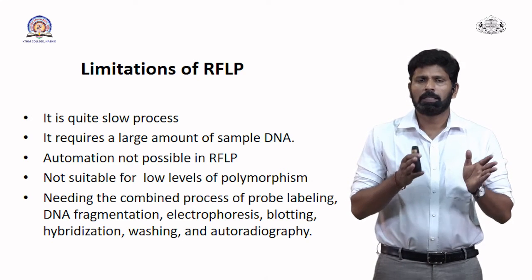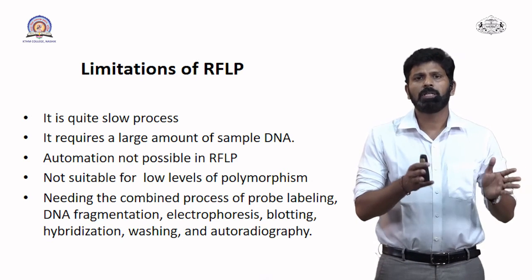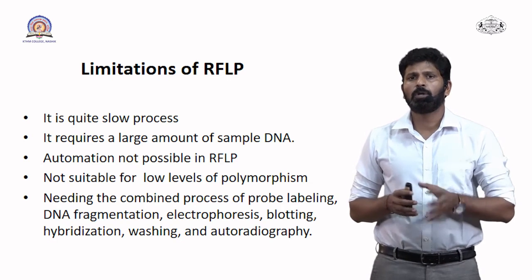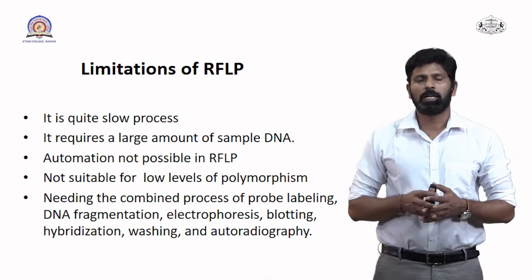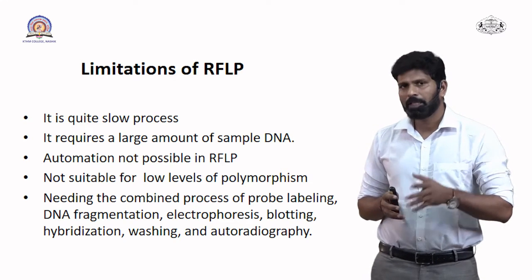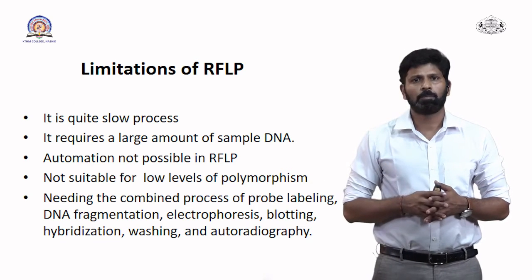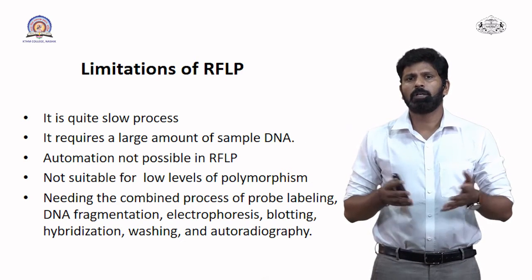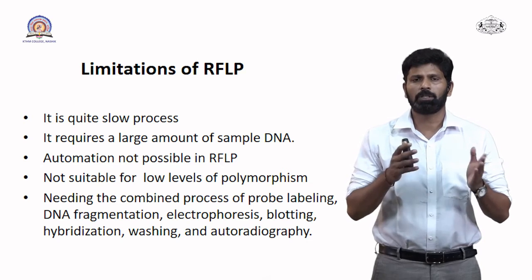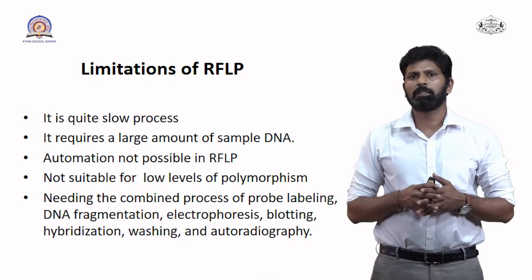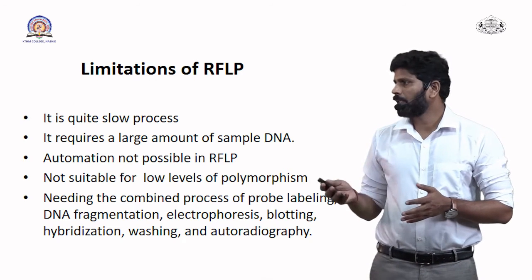So when the question is about organisms with very low polymorphism, we cannot use RFLP there, because this method is not suitable for a low level of polymorphism. When there is a low level of polymorphism, we cannot differentiate or find a large amount of similarities between that genetic material.